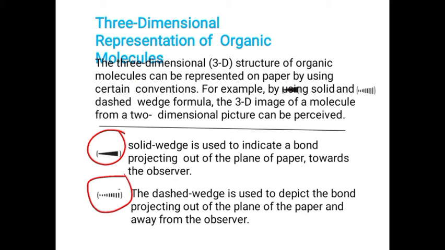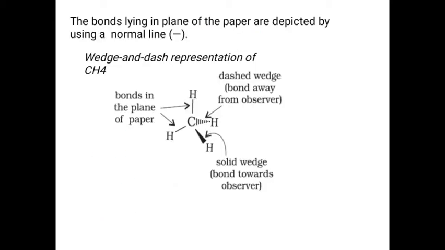Here the solid wedge is used to indicate a bond projecting towards the observer. The dashed line represents a bond going away from the observer. CH4 can be represented in this manner. These two bonds are in the plane of the paper; one bond is towards us, that is the solid one, and one is away from the observer.